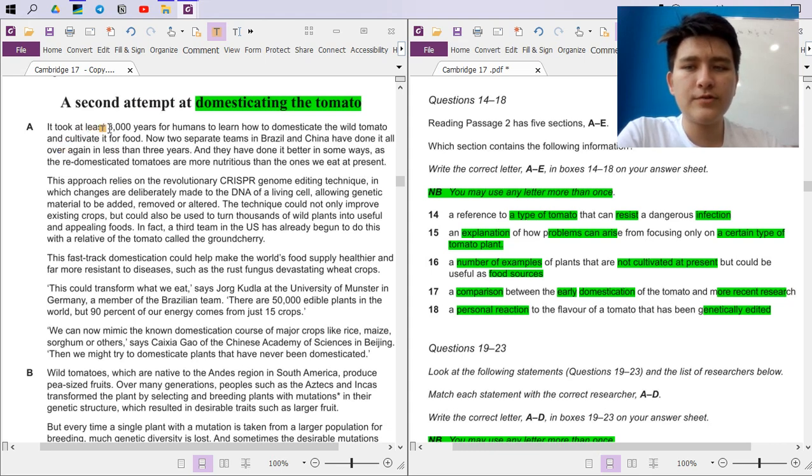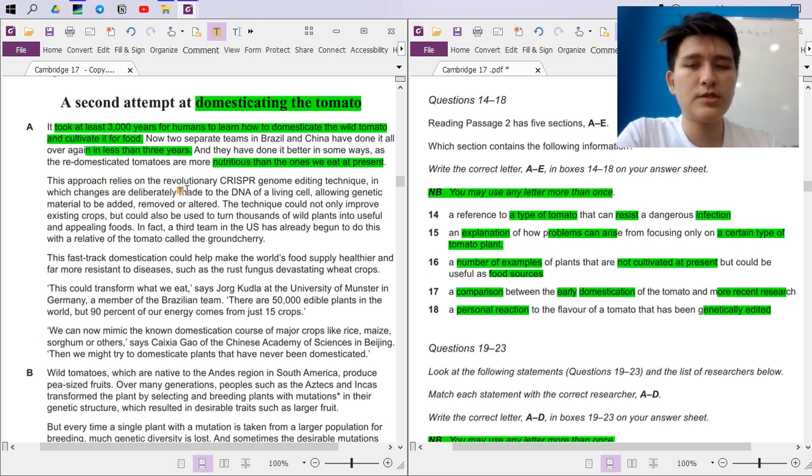It took at least 3,000 years for humans to learn how to domesticate the wild tomato and cultivate it for food. Okay. Now two separate teams in Brazil and China have done it all over again in less than 3 years. Wow. And they have done it better in some ways, as the re-domesticated tomatoes are more nutritious than the ones we eat at present. Nice.